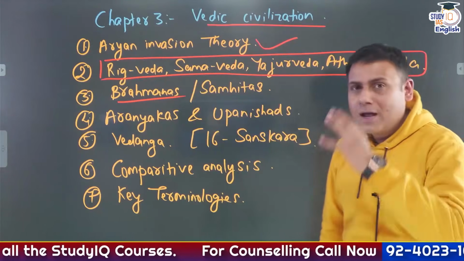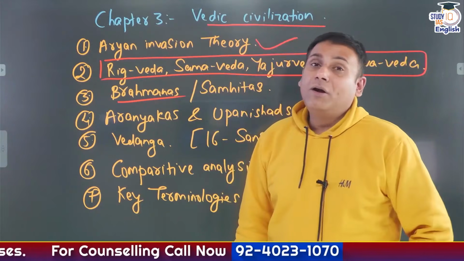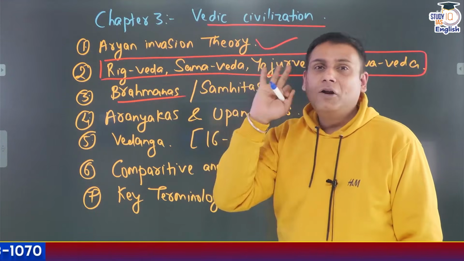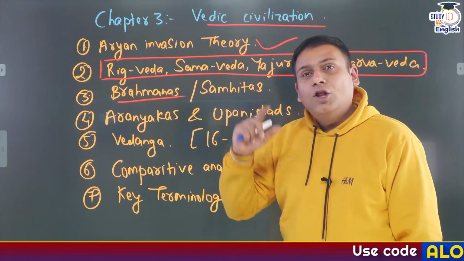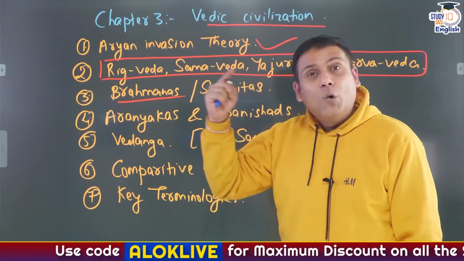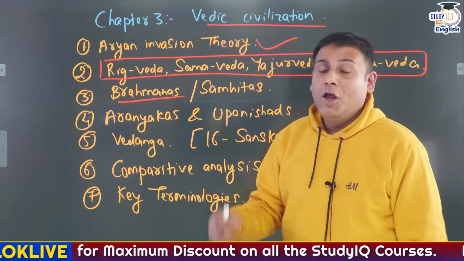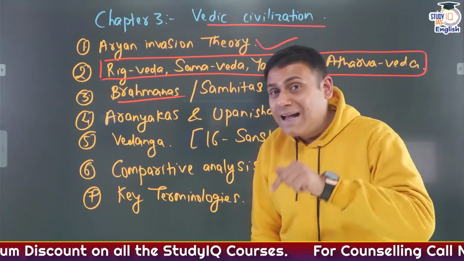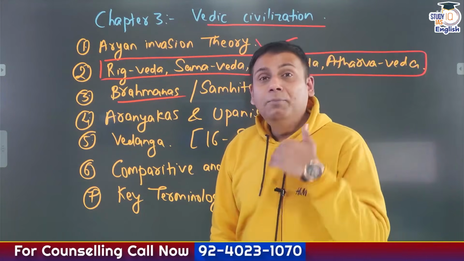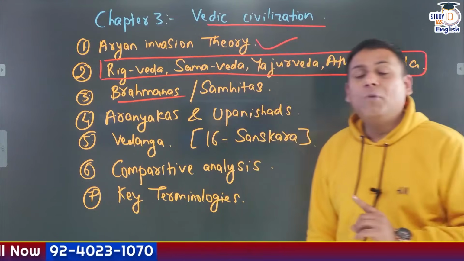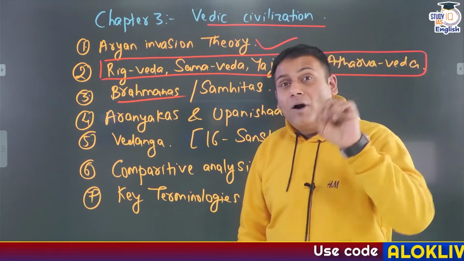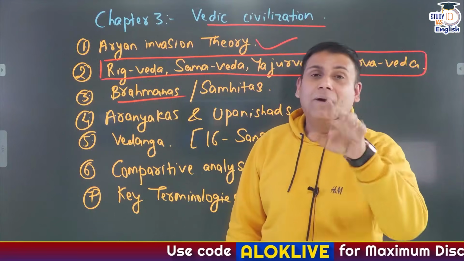Okay, now the question comes like, consider the following statements about Rig Ved. The famous Gayatri Mantra finds mention in the 3rd mandal of the Rig Ved. Then, the origin of the Varna system can be traced back to the 10th mandal of Rig Ved. Which among the following statements are correct? Both the statements are correct. As discussed, in Mandal 10, there is a mention of Purusha Sukta. And in Purusha Sukta, it is mentioned that every individual is born from the different body parts of Brahma. Correct? So, the origin of the Varna system can be traced back to Purusha Sukta, which is a part of Mandal 10. So, both the statements are correct.